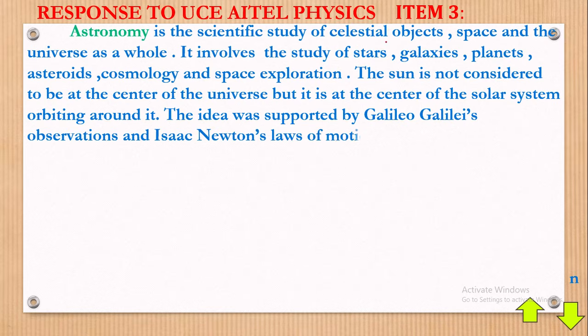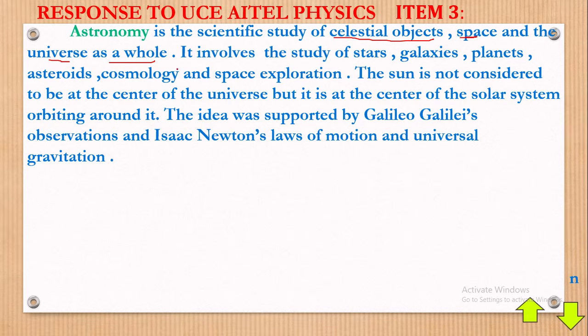Celestial objects, space and the universe. So astronomy simply means studying those objects which rotate up in space, and the universe as a whole. All right, now of course the question comes: is there a difference between the universe and the solar system? We shall come to see that.